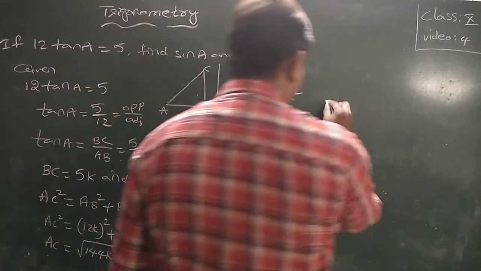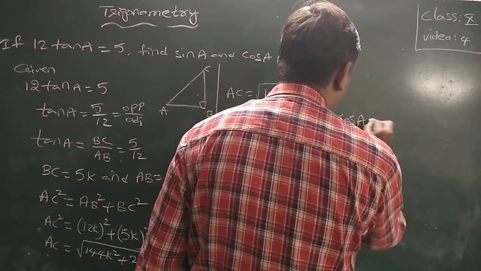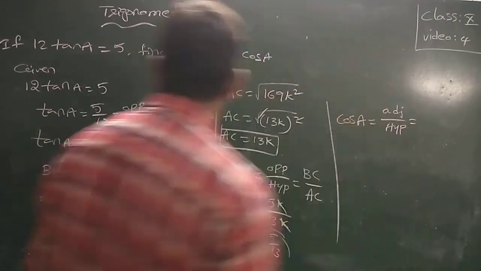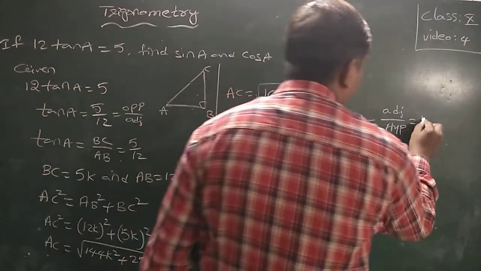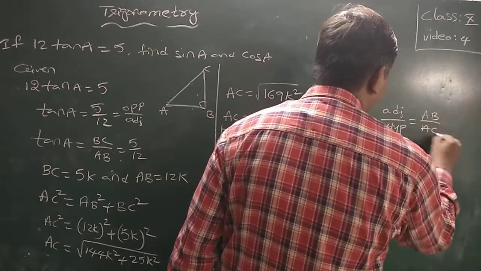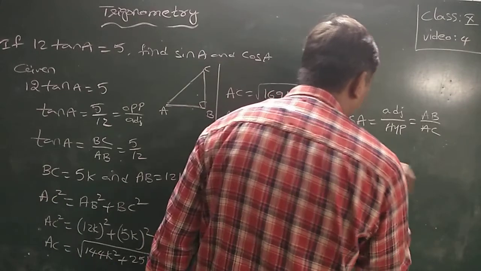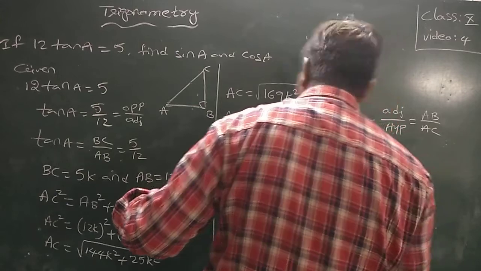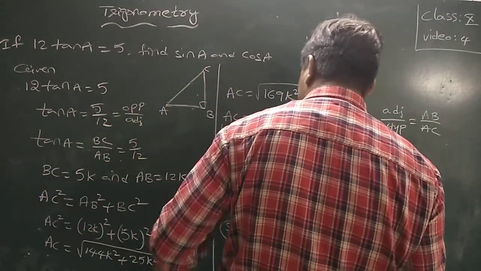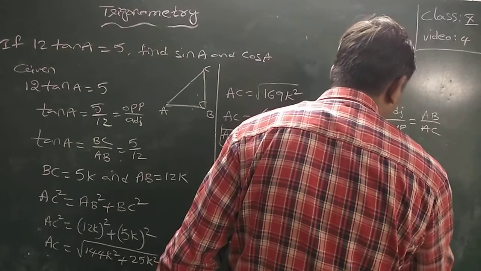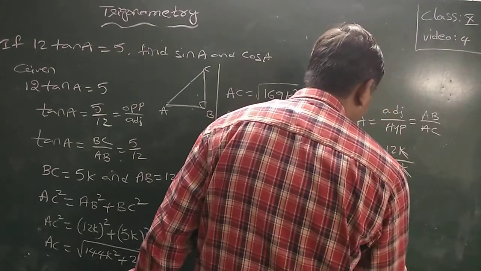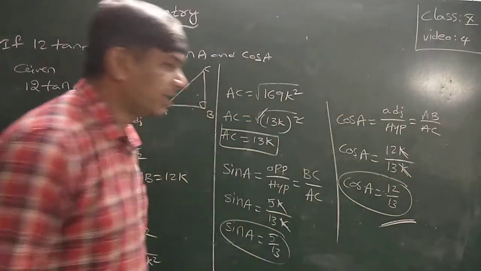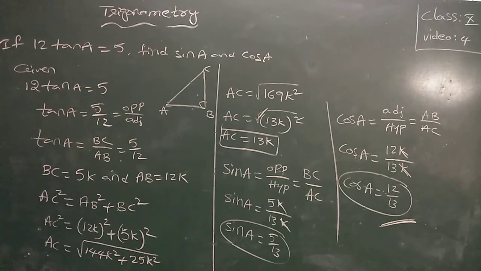One value I got. The other value is cos A. Cos A is equal to adjacent side to the hypotenuse. What is the adjacent side to A? AB, and the hypotenuse is AC. Now cos A is equal to adjacent side AB, whose value is 12k, by AC, whose value is 13k. K cancels. Cos A is equal to 12 by 13. Okay, these are the required values. Please write down.